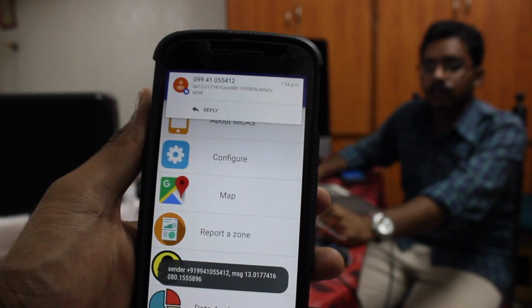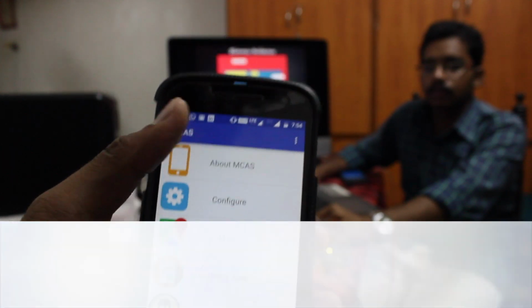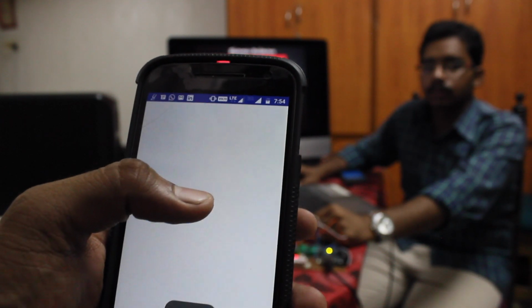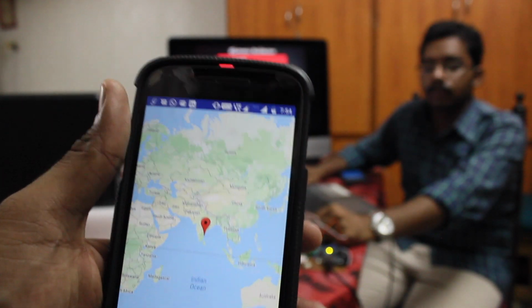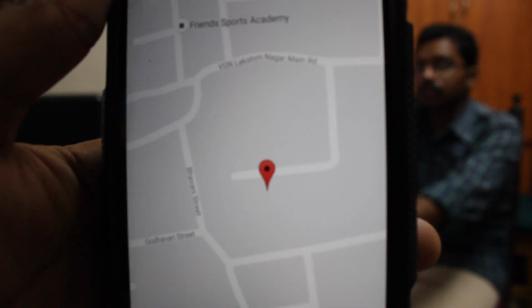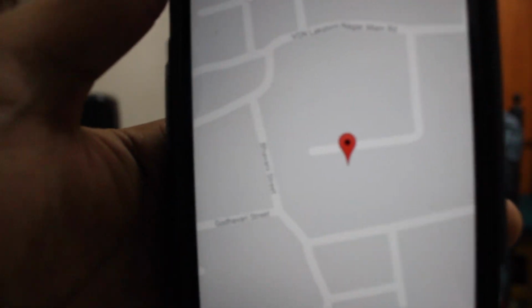This is the buzzer alarm that indicates that a message has been received with the latitude and longitude coordinates. The app has parsed this message, and here you can see the location on the map. As you can see, the location, which is my house, has been accurately triangulated.